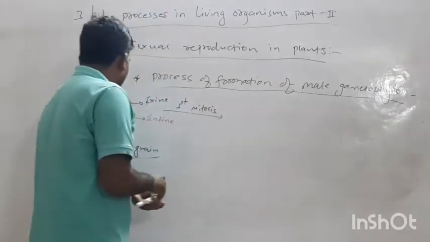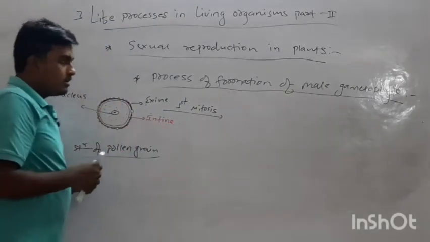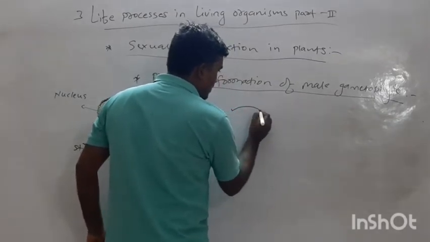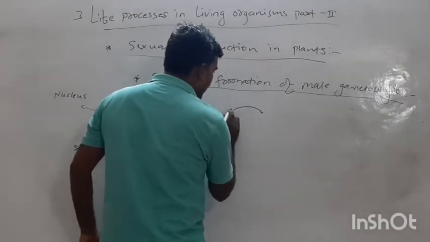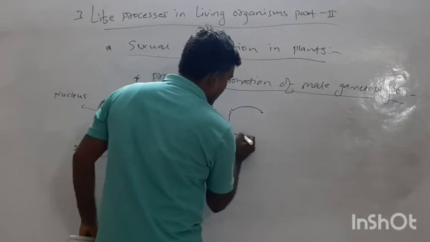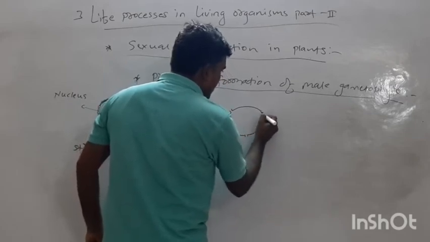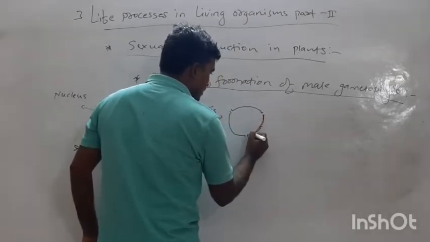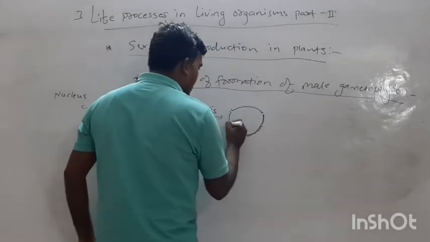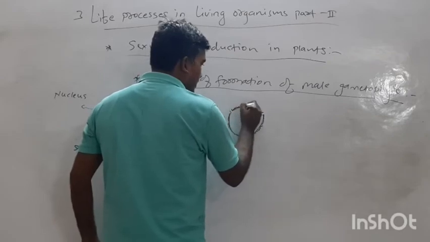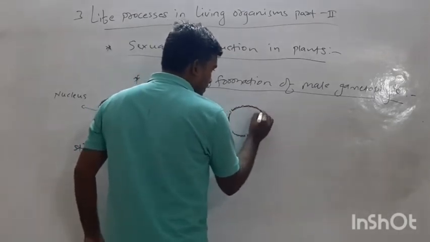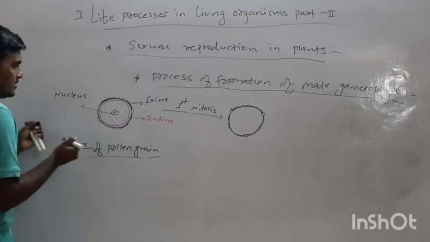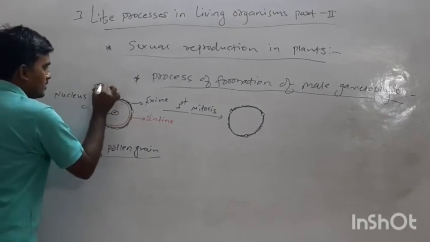Now the first mitotic division occurs within the nucleus. The outer structure, the exine, is a very thick layer, and these are the germ pores.